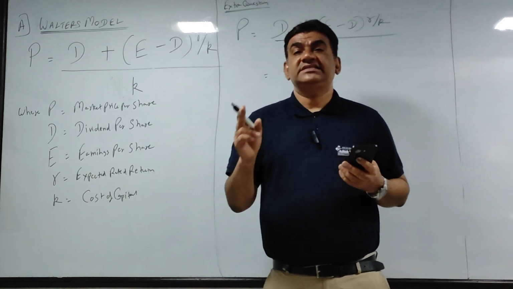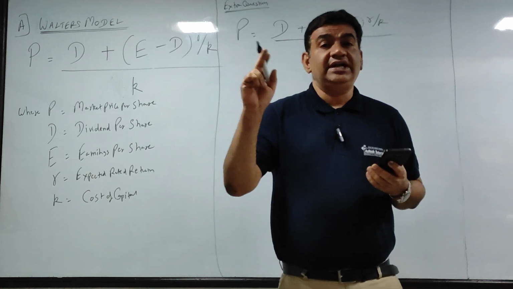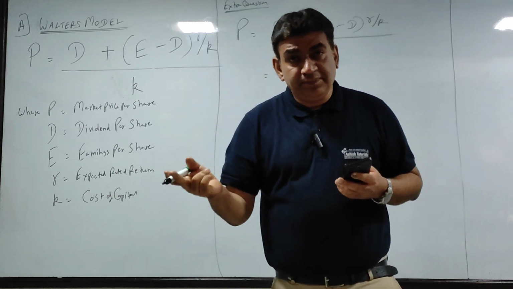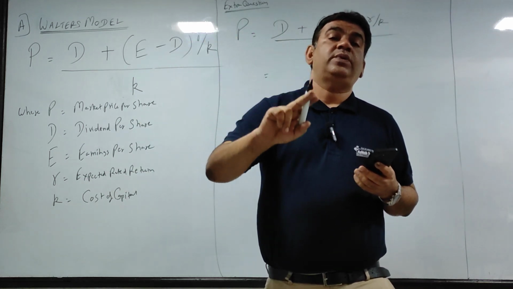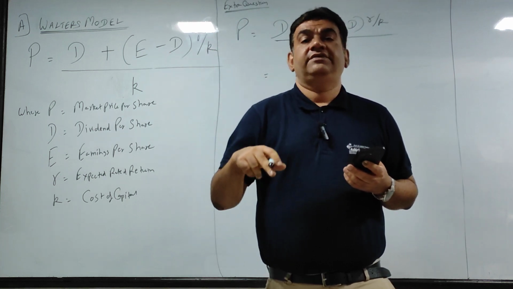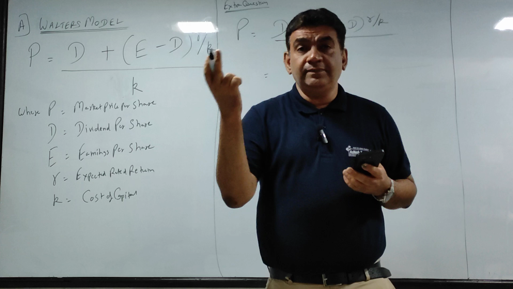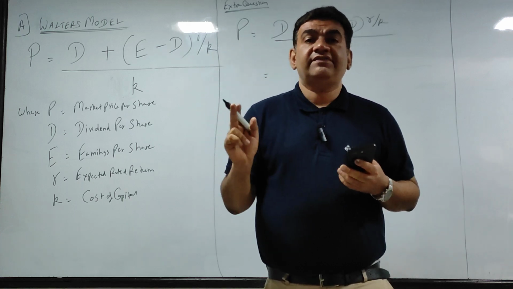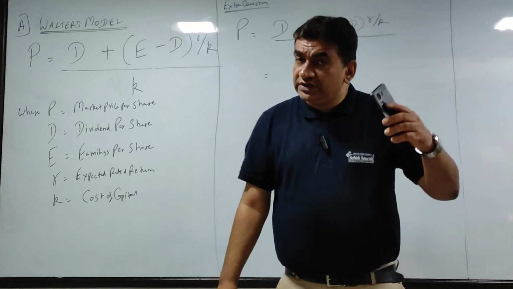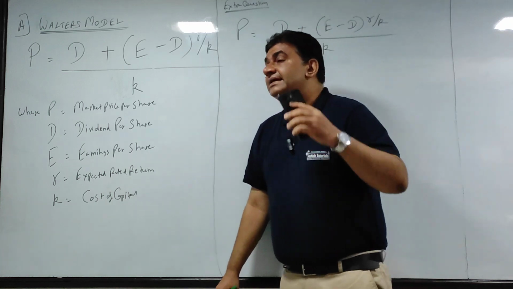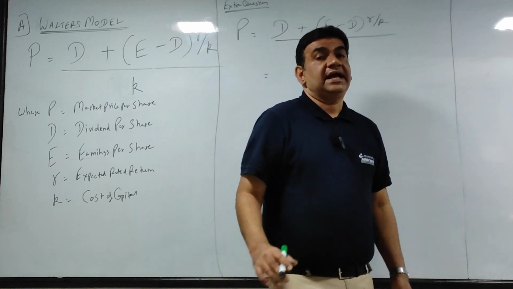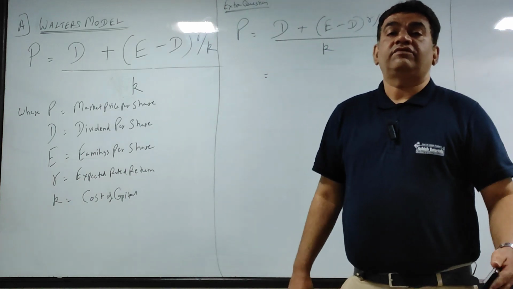If the company has earned 100 rupees, they have paid 25%, that is 25 rupees, in the form of dividend. If the company has earned 200 rupees, 25% of 200, 50 is what they have paid in the form of dividend. So dividend payout ratio means that portion of the earnings which the company has distributed in the form of dividend.